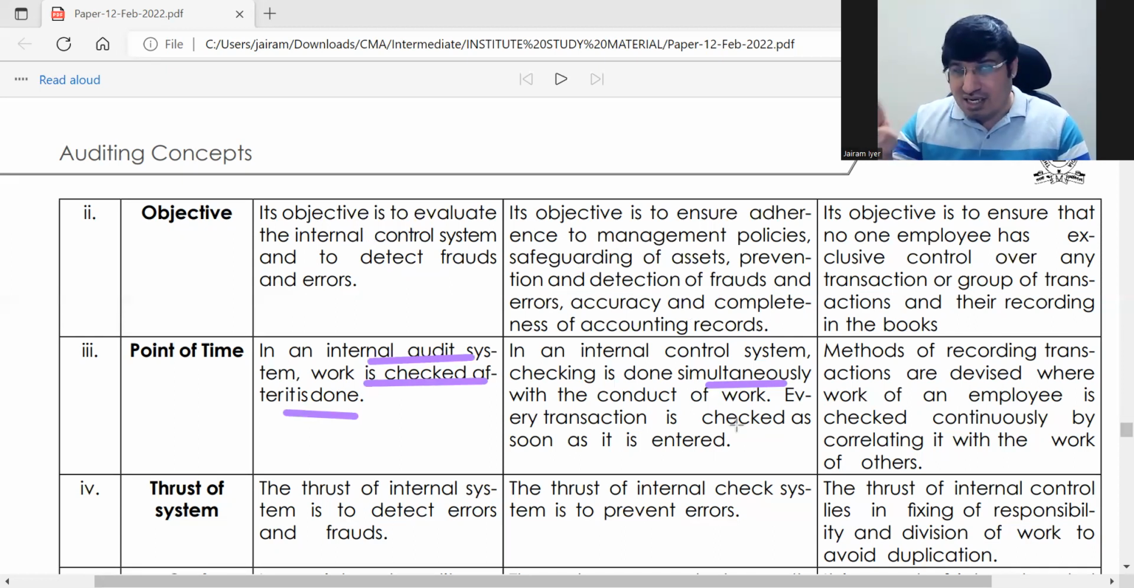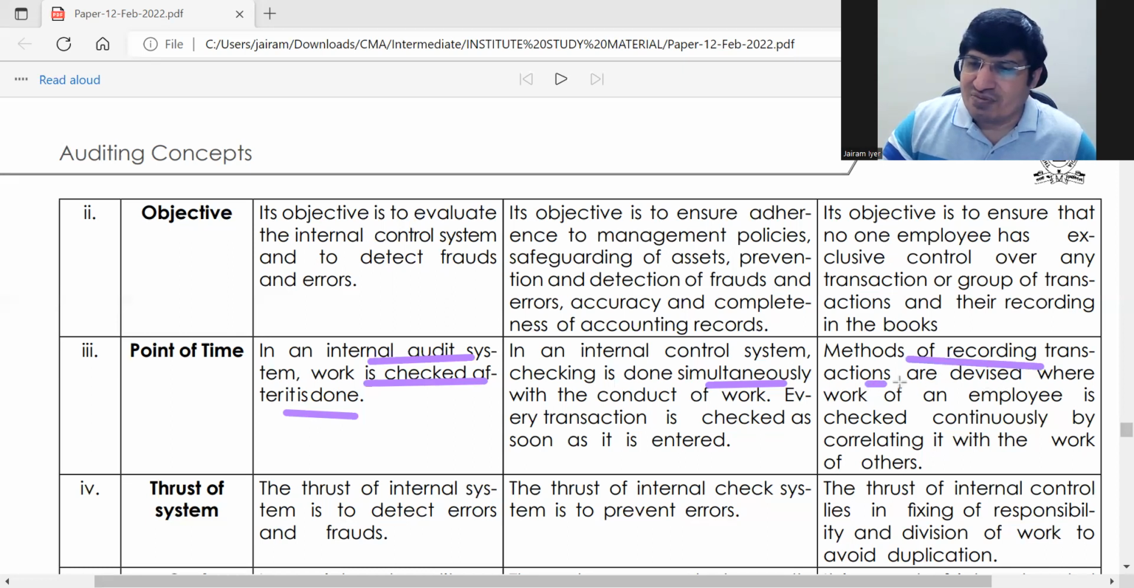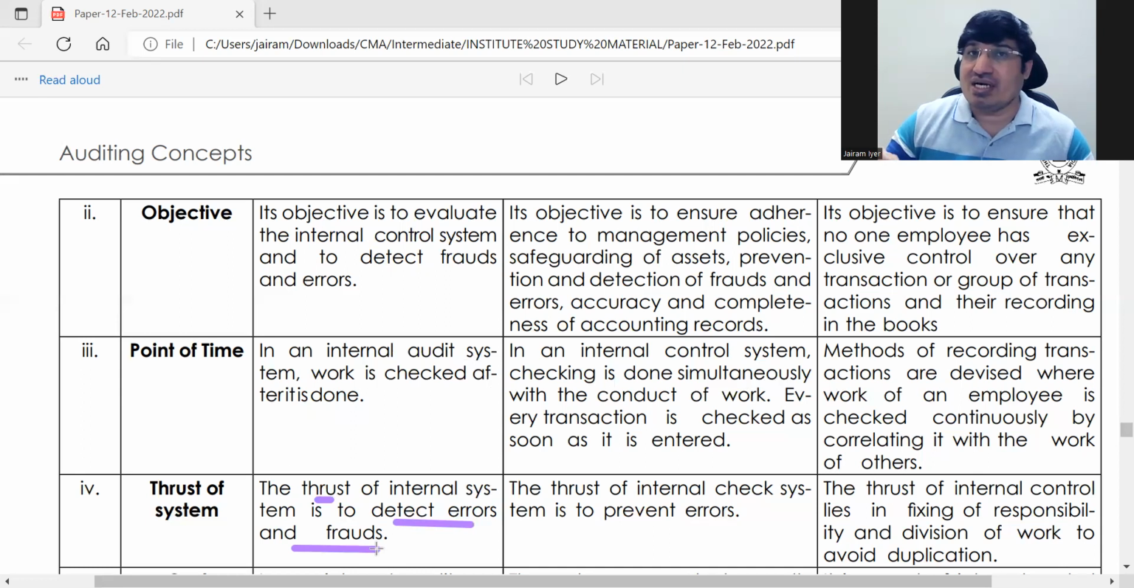Correct, the internal control system. Similarly, internal check will also detect then and there. It is a method of recording transactions so that any discrepancy, that is the work of one employee, is automatically checked. If any problem is there, here also it will be detected immediately. And here thrust means main focus. The main focus is to detect errors and frauds for internal audit.